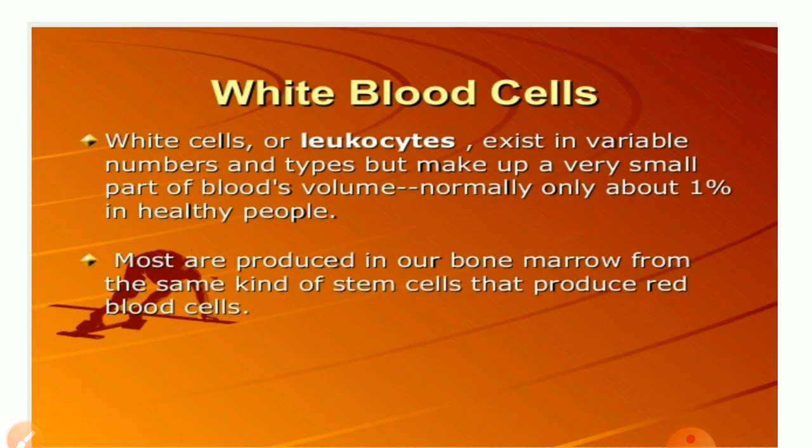Now the white blood cells. White blood cells are also known as leukocytes. White blood cells fight infection and protect us from diseases. This is because white blood cells help to fight against germs and other foreign bodies which cause disease. So white blood cells are known as the soldiers of our body.